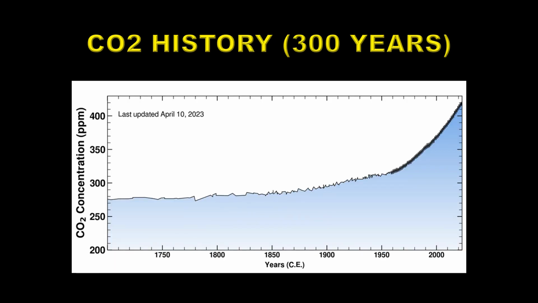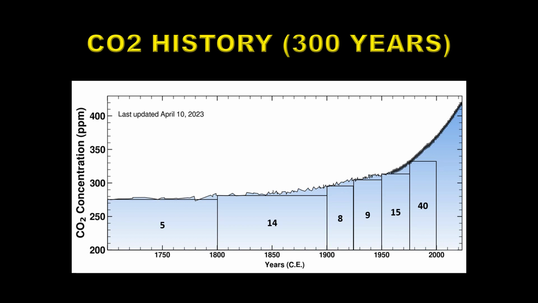Let's take a look at the last 300 years, basically the time period of the Industrial Revolution. It started with a relatively slow rise in carbon dioxide over the first 100 years, just 5 parts per million. The next 100 years was a bit faster, at about 14 parts per million. Then we'll take 25-year increments. The next 25 years, 1900 through 1925, added 8 parts per million. 1925 to 1950 added 9 parts per million. 1950 to 1975 added 15 parts per million. So you can see this is beginning to accelerate.